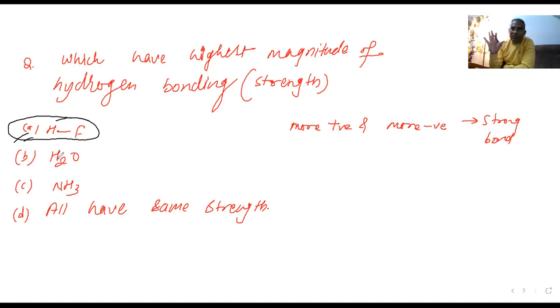No, magnitude means strength. Fluorine is the most electronegative atom. Hydrogen is common. I told you fluorine's value is 4, hydrogen's value is 2.1, oxygen's value is around 3, and nitrogen is also around 3. So which has the highest? Fluorine is the most electronegative and hydrogen is common, so most electronegative and most positive gives the strongest bond. Are you able to understand?